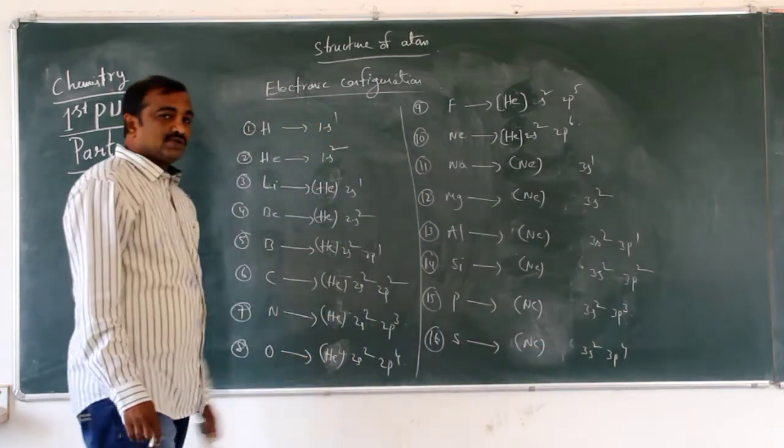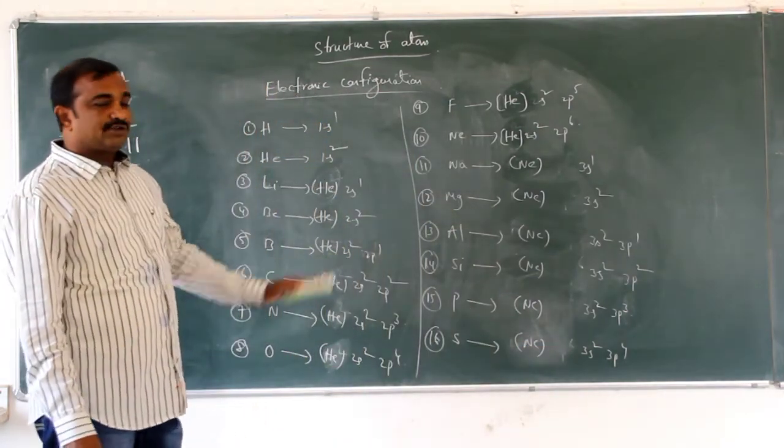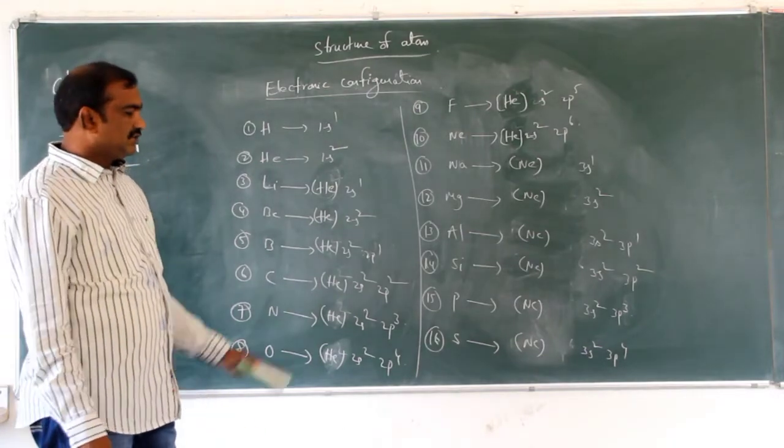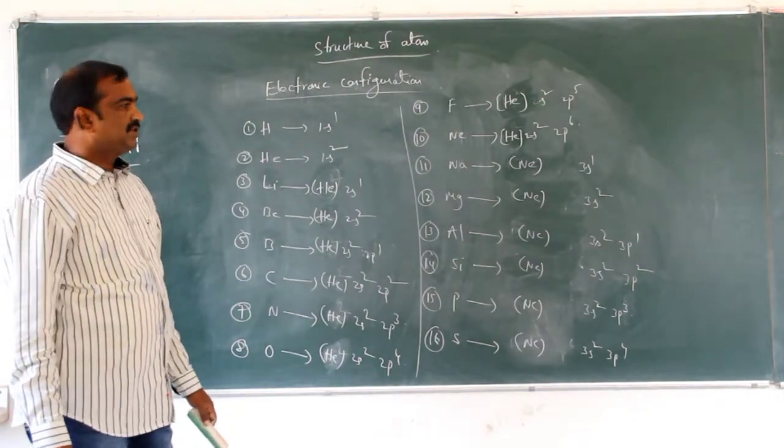Simply, we are writing the electronic configuration by using zero group elements.